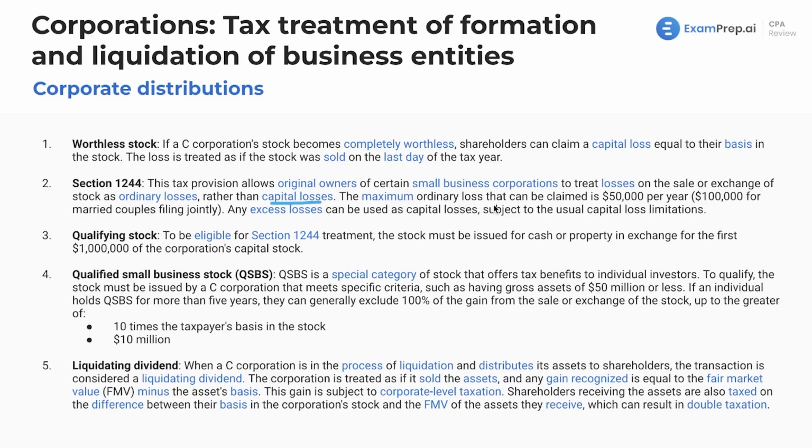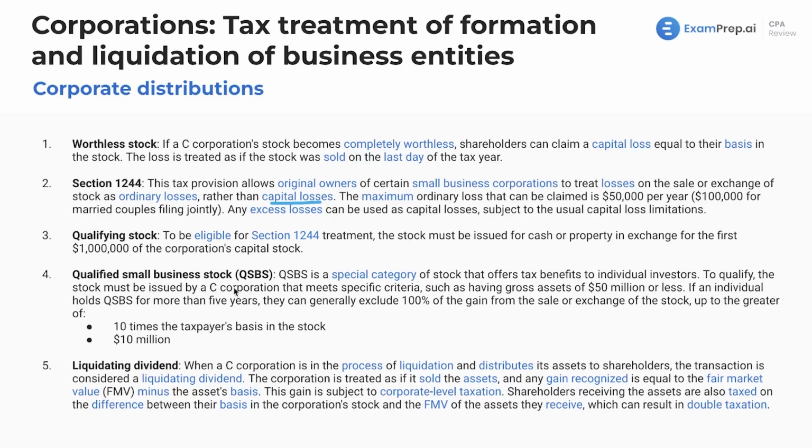The maximum ordinary loss that can be claimed is $50,000 per year, $100,000 for married filing jointly, and any excess losses can be used as capital losses, subject to the usual capital loss limitations, which can be $3,000. Now, to be eligible for Section 1244 treatment, the stock must be issued for cash or property in exchange for the first $1 million of the corporation's capital stock. So you see, kind of dealing with small business stuff here.